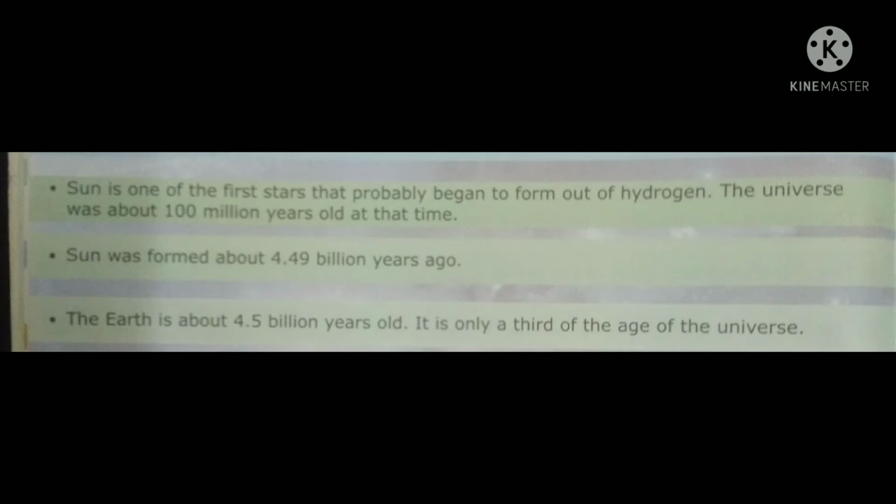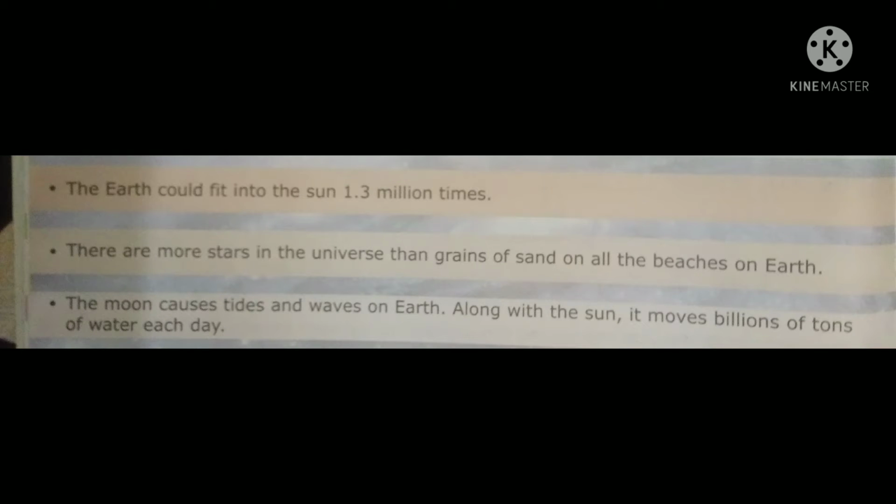Okay, now we have the next fact. Now the next fact is very surprising: the earth could fit into the sun 1.3 million times. Do you know what is the meaning of this fact? It means the sun is bigger than the earth. That's why it is written that the earth could fit into the sun 1.3 million times. It means the sun is 1.3 million times bigger than the earth.